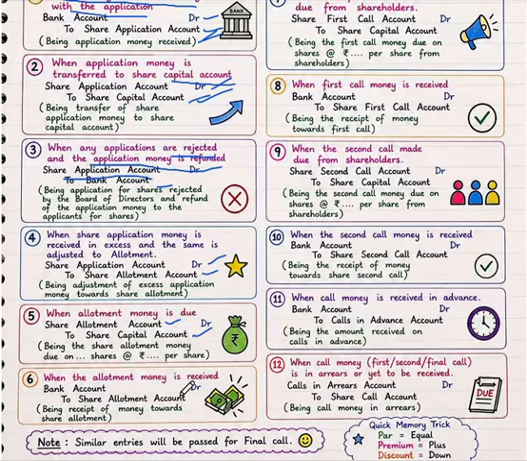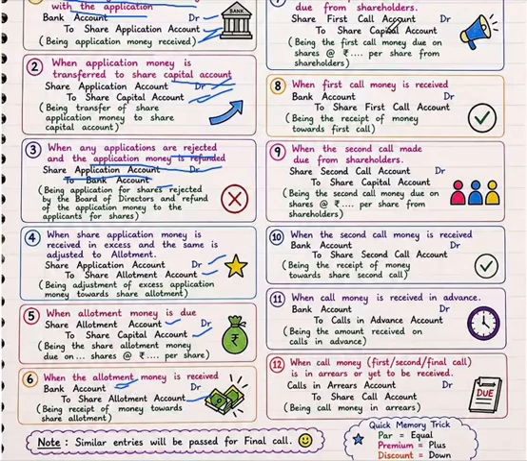And the sixth entry is when the allotment money is received. So what is the entry here? Bank account debit to share allotment account. That is the entry when allotment money is received. So we are receiving the money through the bank account. That's why we should debit the bank account. So bank account debit to allotment account.